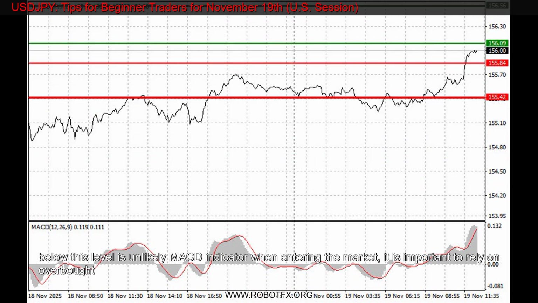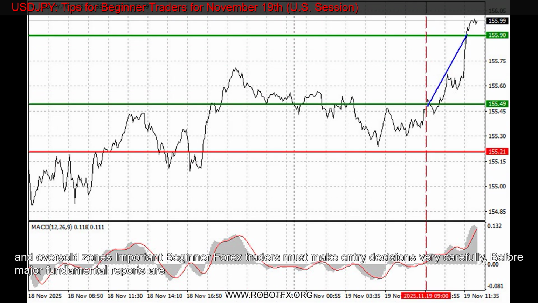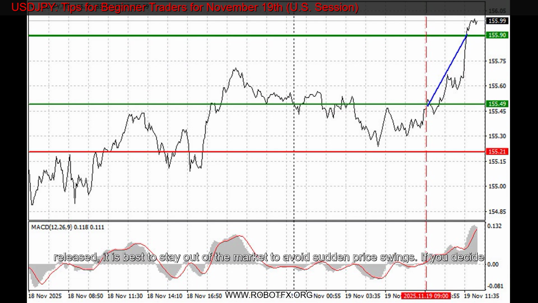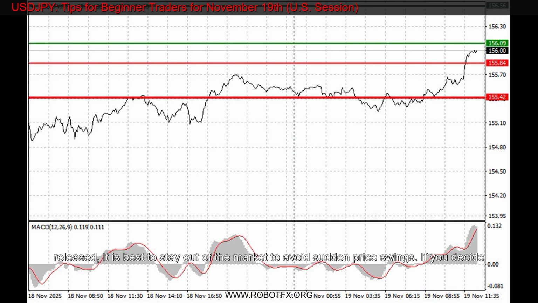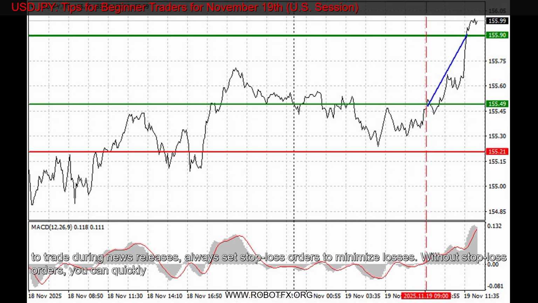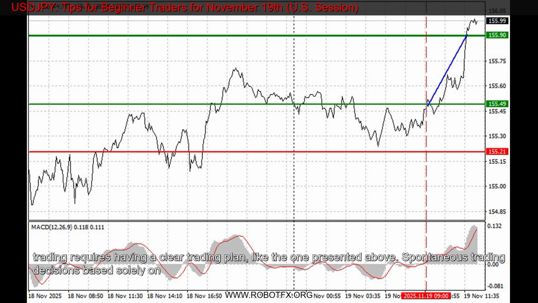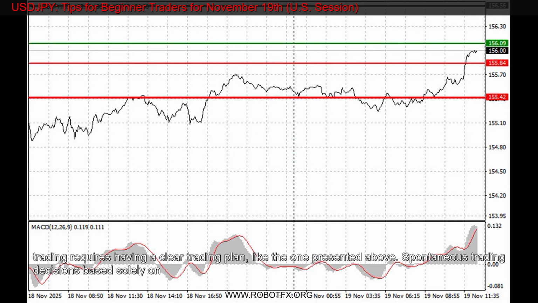Important: beginner forex traders must make entry decisions very carefully. Before major fundamental reports are released, it is best to stay out of the market to avoid sudden price swings. If you decide to trade during news releases, always set stop-loss orders to minimize losses. Without stop-loss orders, you can quickly lose your entire deposit, especially if you do not use money management and trade large volumes. Remember, successful trading requires having a clear trading plan, like the one presented above. Spontaneous trading decisions based solely on the current market situation are, by definition, a losing strategy for any intraday trader.